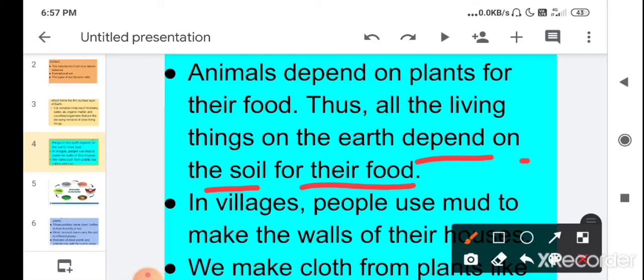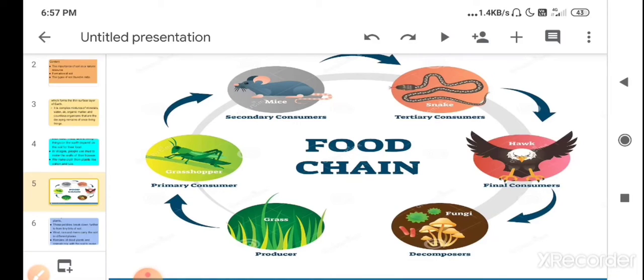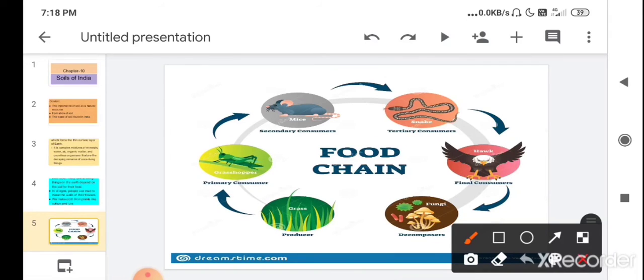You will be thinking that how do carnivorous animals depend on plants, because they do not eat plants for their food, they eat other animals. So how do they depend on plants for their food? So let's see a picture of a food chain. It will make you more clear how all the living things, all the animals, depend directly and indirectly on plants for their food.